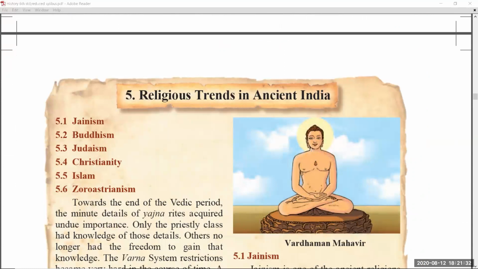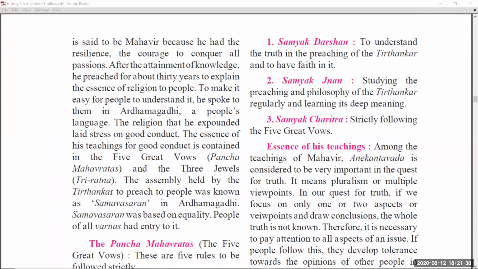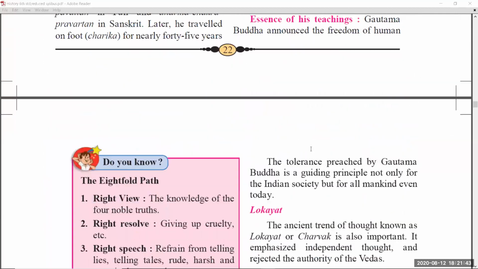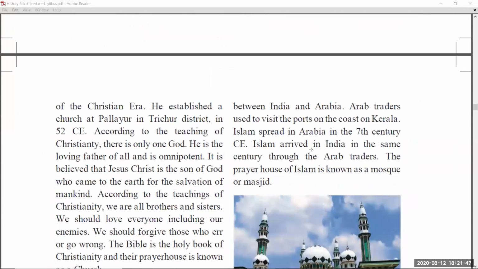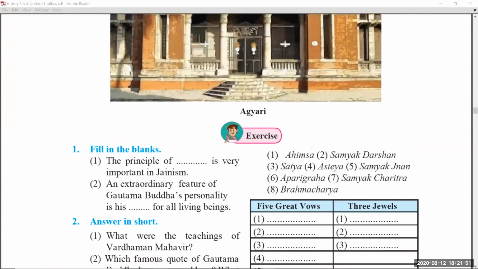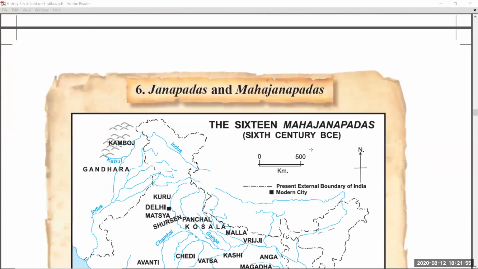Coming to chapter number 5, religious trends in ancient India. In page number 20 there are no changes. 21 also there are no changes. 22 also no changes. Up to page number 23 there are no changes, and 24 also there are no changes. So exercise as it is, students. So there are no reduced syllabus details in chapter number 5. The full chapter you have to read as before.